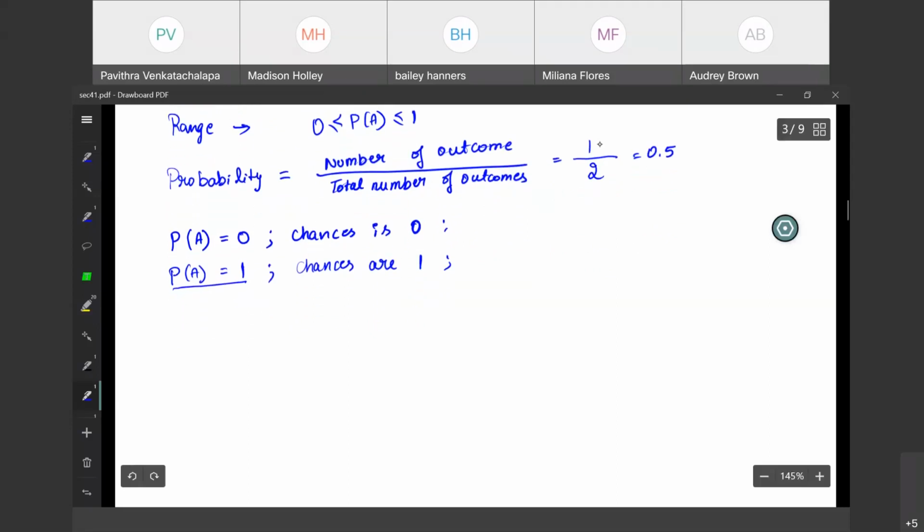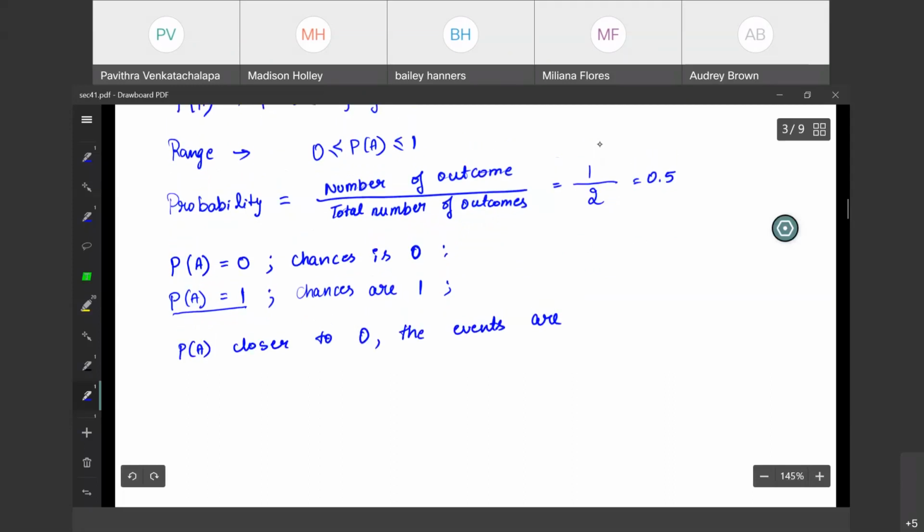Okay. Now, if you get a value closer to 0, the events are unlikely to happen. So the chances are, if it is closer to 0, we can say it is less than 50% chance.